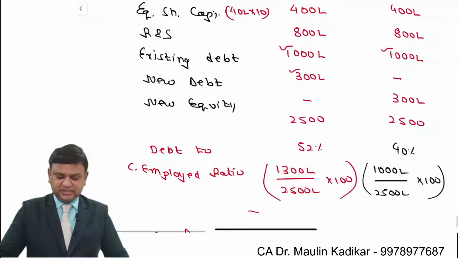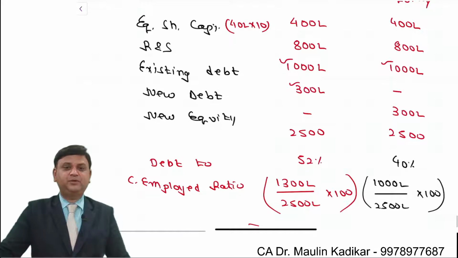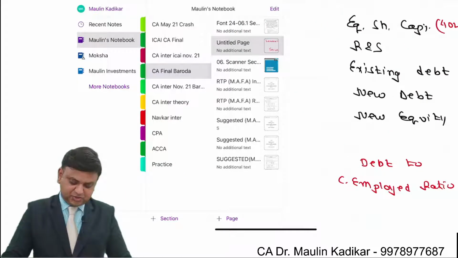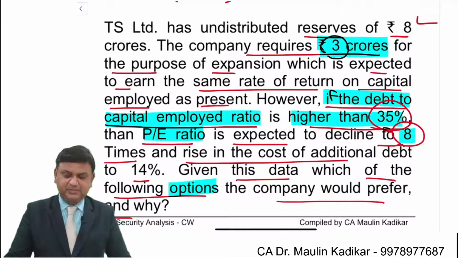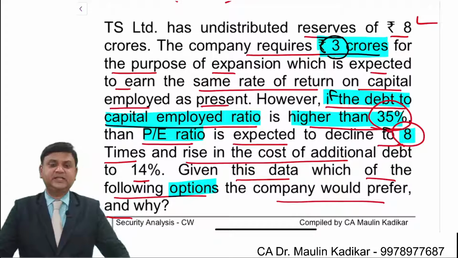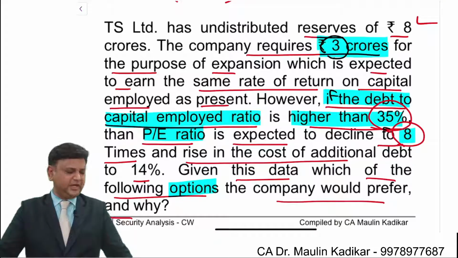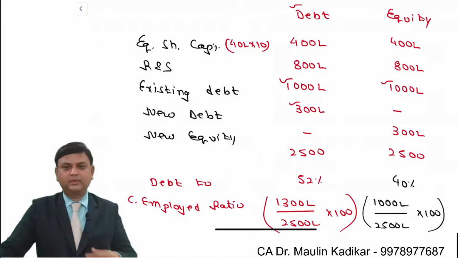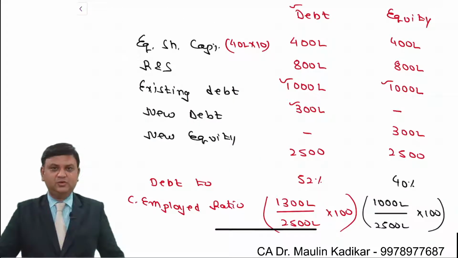In both the cases, the debt to capital employed ratio is exceeding 35%. So we understand that the price earning ratio will reduce to 8 times whether we raise the additional financing by way of debentures or by way of equity shares. Please write on this working note.